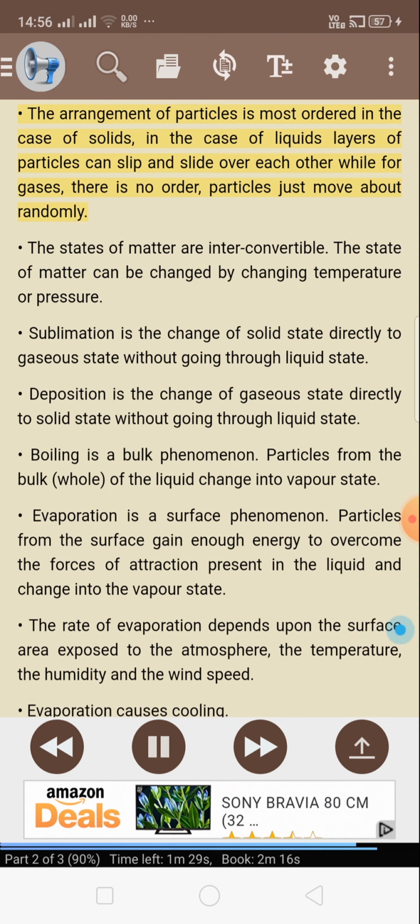The arrangement of particles is most ordered in the case of solids. In the case of liquids, layers of particles can slip and slide over each other, while for gases, there is no order. Particles just move about randomly. The states of matter are interconvertible. The state of matter can be changed by changing temperature or pressure. Sublimation is the change of solid state directly to gaseous state without going through liquid state. Deposition is the change of gaseous state directly to solid state without going through liquid state.